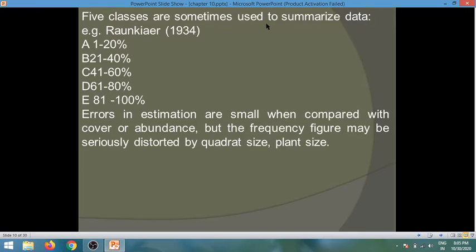Five classes are sometimes used to summarize data. For example, Raunkiaer in 1934: A, 20%; B, 40%; C, 60%; D, 80%; and E, 100%. Errors in estimates are small when compared with cover or abundance, but the frequency figure may be seriously distorted by quadrant size and plant size.